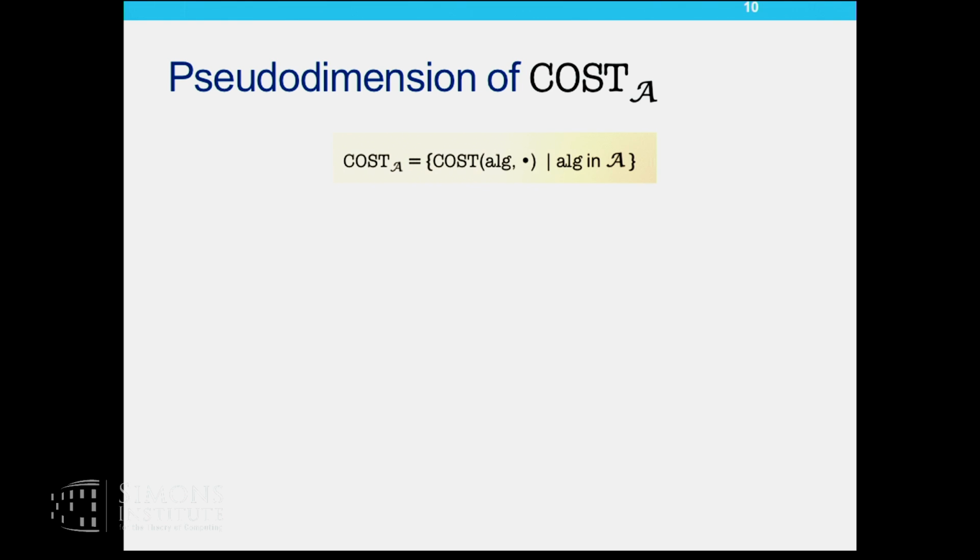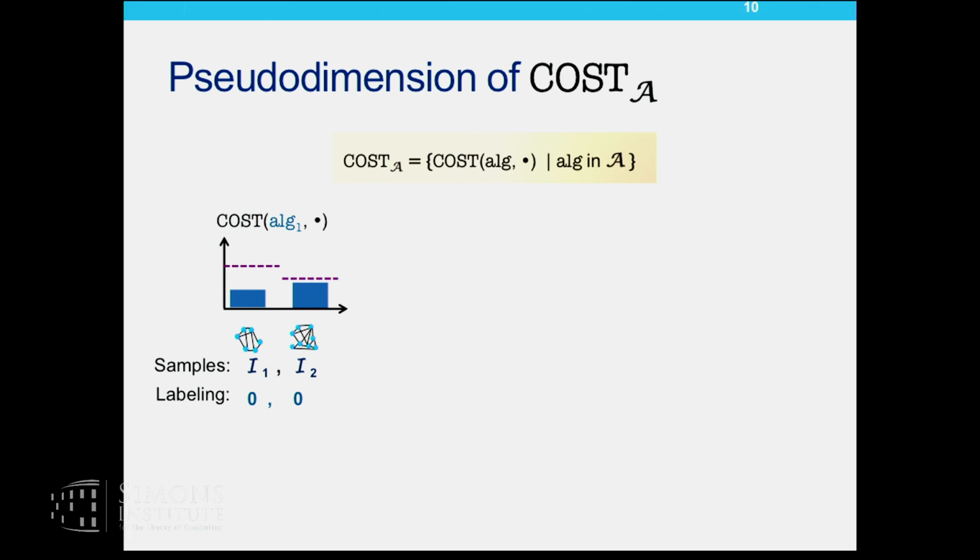So what is the pseudo-dimension of cost sub A? Here's how I'll develop the intuition for this. I want to know how rich this function class is. So let me pick two problem samples, I1 and I2, and let me pick a function from cost sub A. This is going to map the problem instances to cost values. Now, if I were to pick some thresholds, I will induce a labeling on these problem samples, depending on whether the cost is lesser or greater than the threshold.